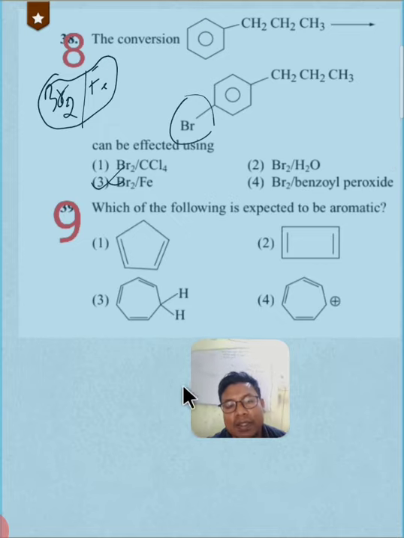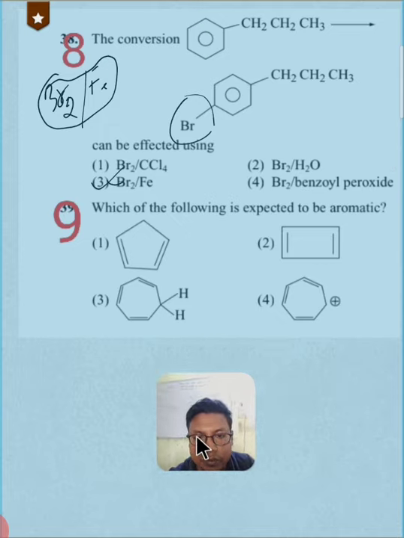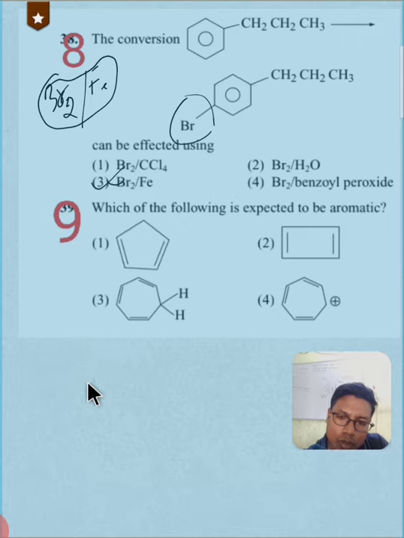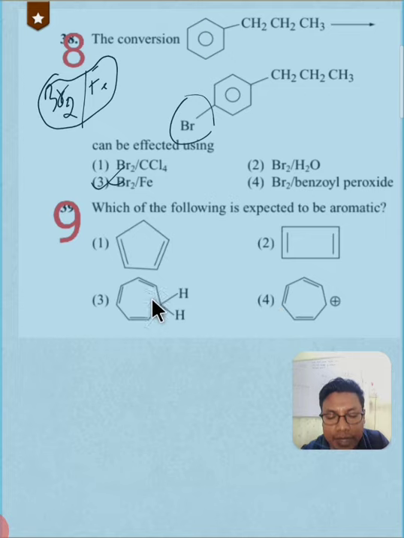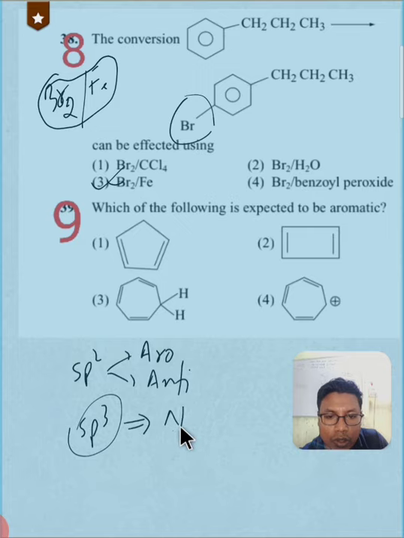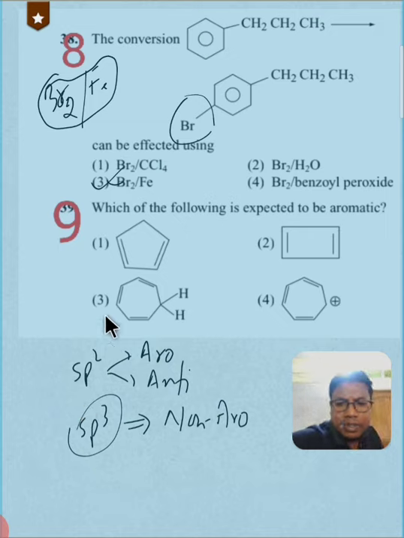We need to choose the aromatic option from these four. To check aromaticity, we need to check the hybridization of each carbon atom in the cyclic ring. If the hybridization is only sp2, then it may give aromatic or anti-aromatic, right? And if one of the atoms in the ring is sp3 hybridized, then the compound will be non-aromatic, right? This is the approach. Now first of all, let me check the first option.